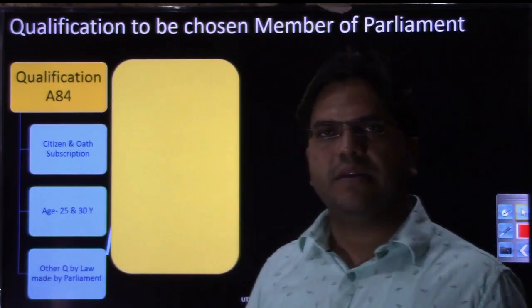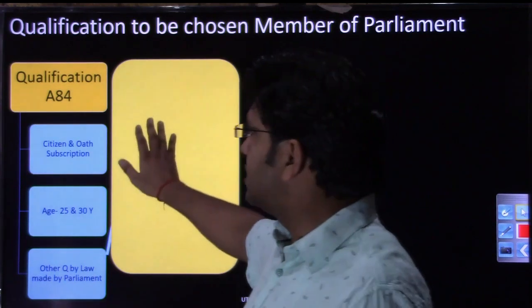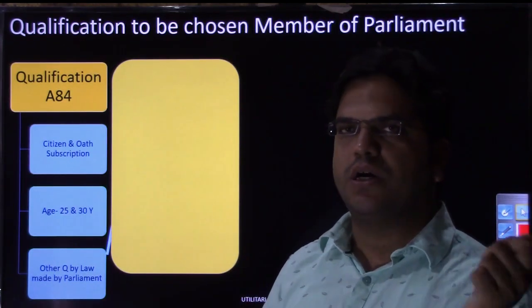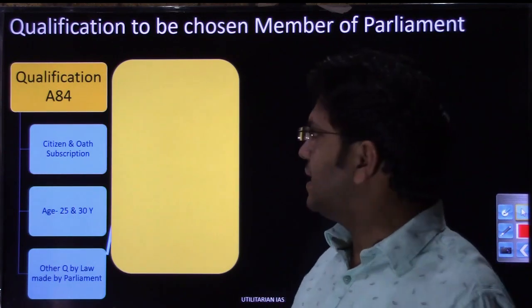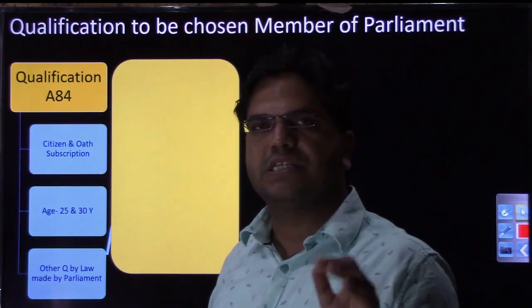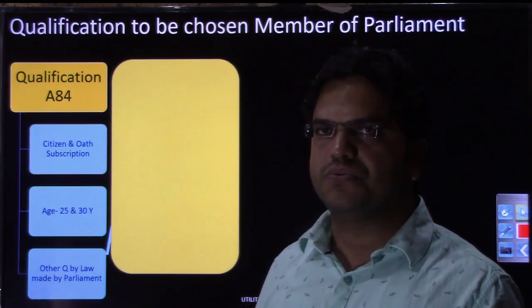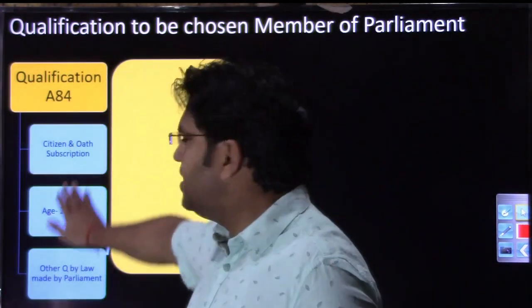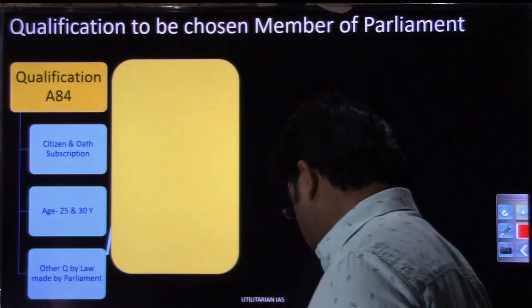So tomorrow there can be a question designed from this section, and they may ask what set of qualification a person who wants to contest election needs, as mentioned in the constitution. So you need to know only these conditions, because only these qualifications are mentioned in the constitution.